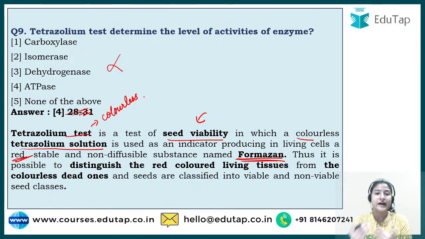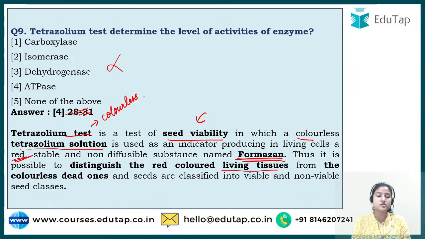To check seed viability, if you give the seeds a particular condition, would they grow or not, the tetrazolium test is performed. Tetrazolium solution in itself is colorless in nature. When you add the solution to the seeds, if formazan is present in the seeds, this particular enzyme formazan, it would turn red in color. So if the solution turns red, it means there are living tissues present in it.